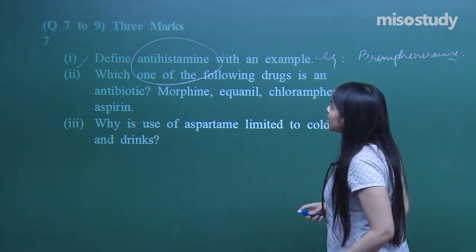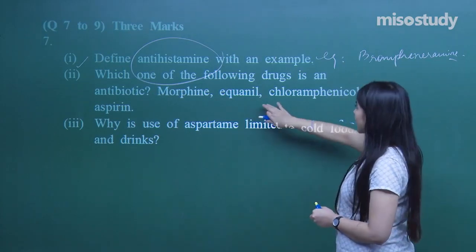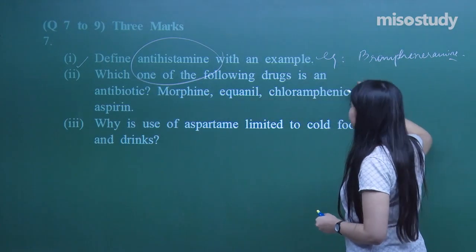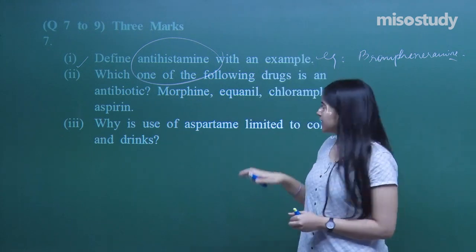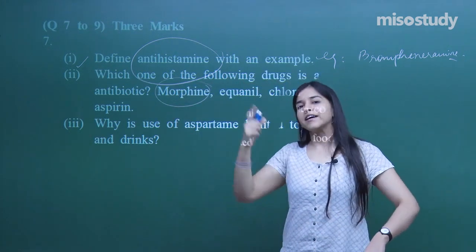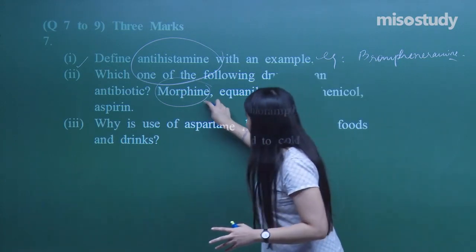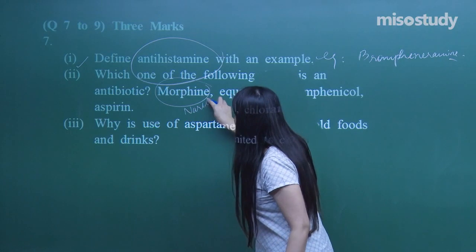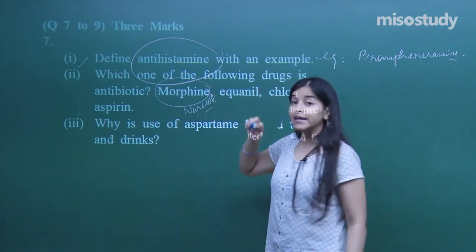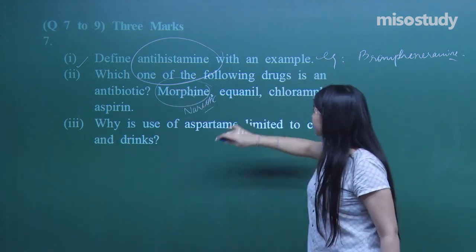Now next one, which one of the following drugs is an antibiotic? So I have got morphine, equanil, chloramphenicol and aspirin. See here, morphine, it's a drug. Yeah, that kind of a drug. Yes, the one you are thinking. It's a narcotic. Yes, it's a narcotic analgesic painkiller. So it's not included in the antibiotic.